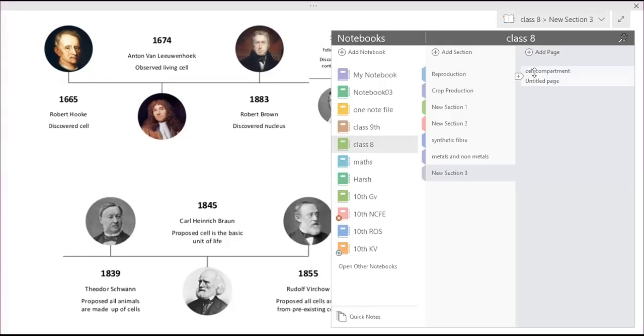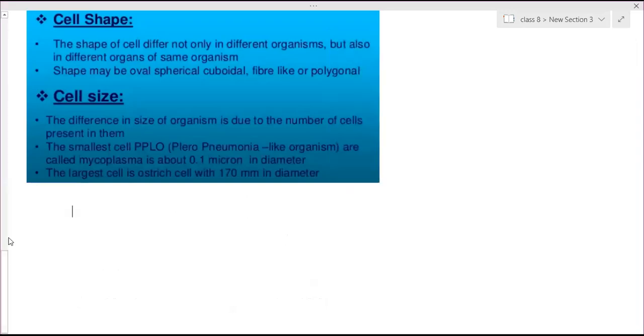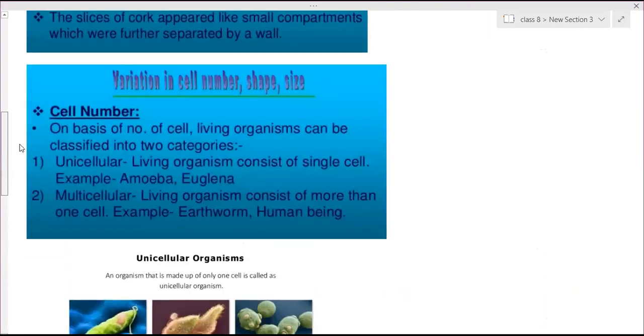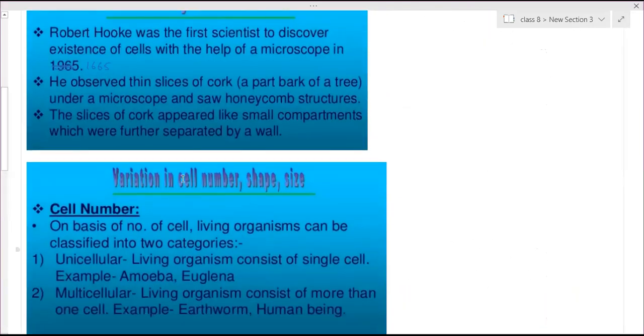Okay. So now, about the cell. Cells are of different types. We can divide them by variations in cell number, shape and size. So, cell number: some organisms are made up of only one cell. Cells are divided into different types depending on the cell numbers.